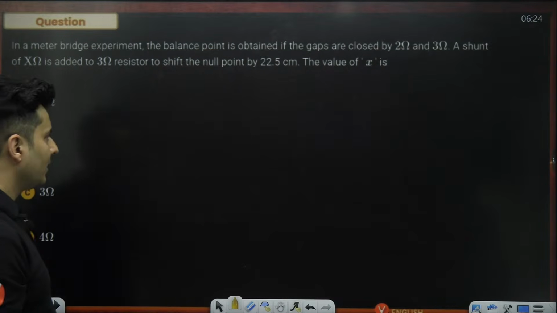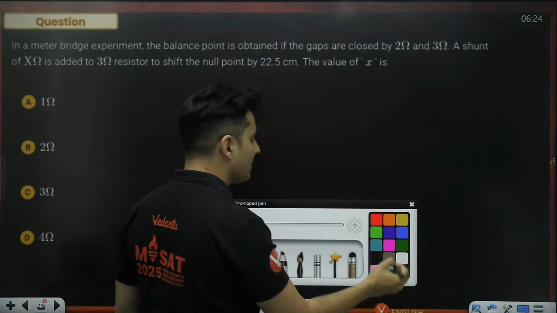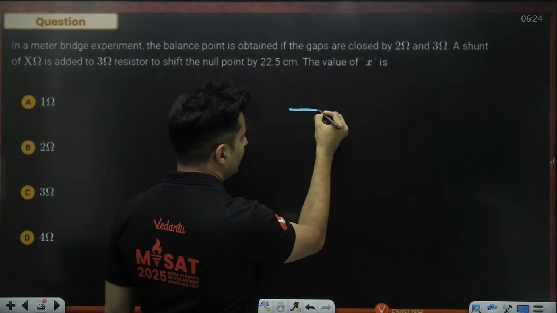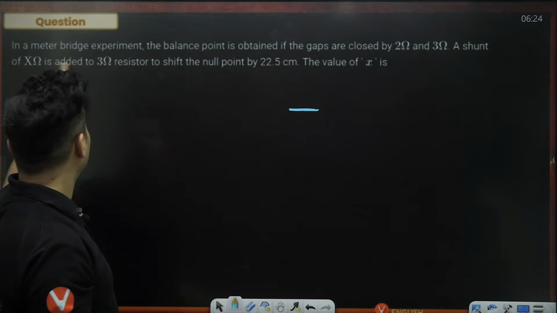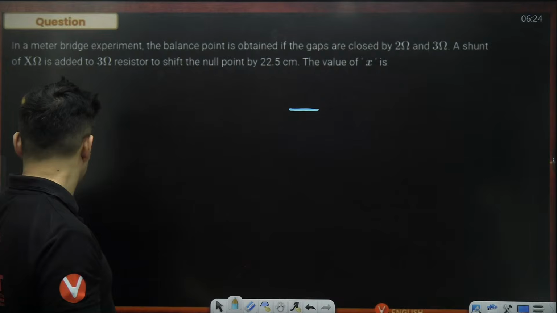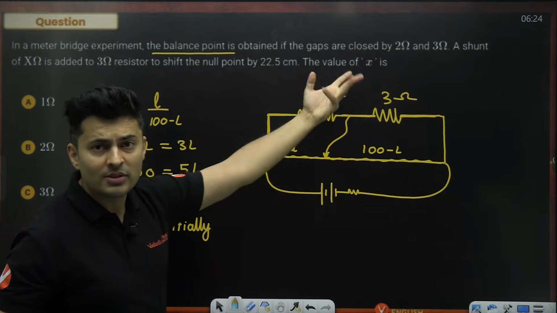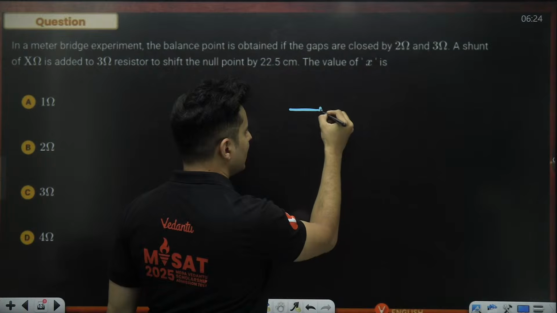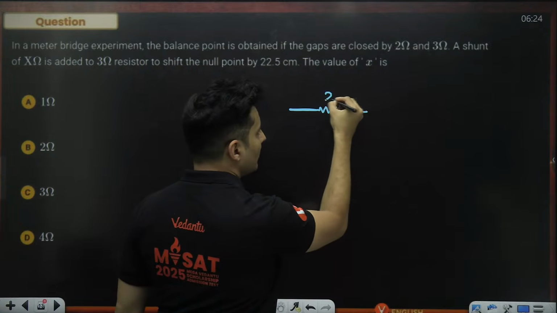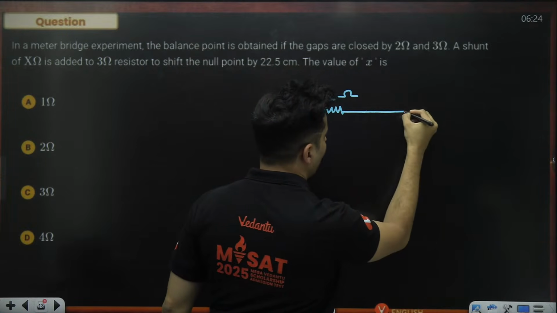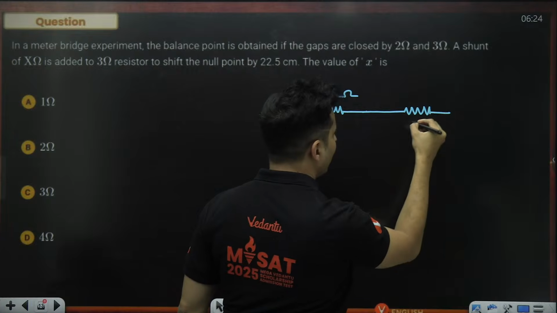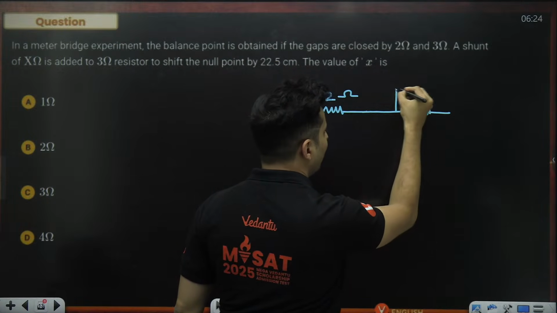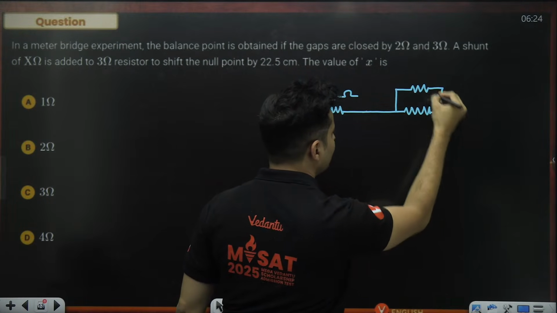Now what we are doing is that we are taking that same circuit, but we are shunting the 3 ohms with X ohms. This 3 ohms, we are shunting it by X ohms. But the 2 ohms is remaining as it is. So keep the 2 ohms as it is. And over here, you are having one more parallel resistance that is called a shunt.